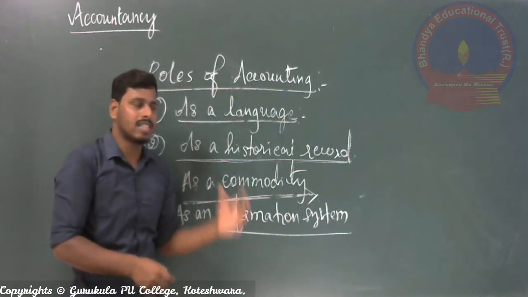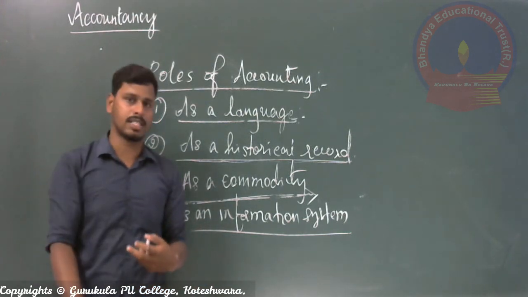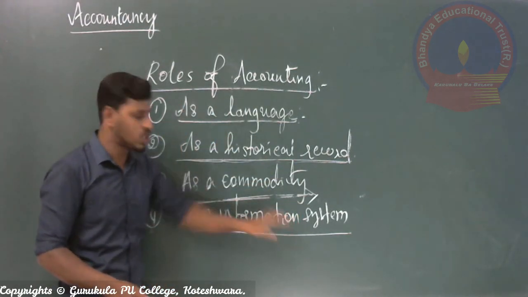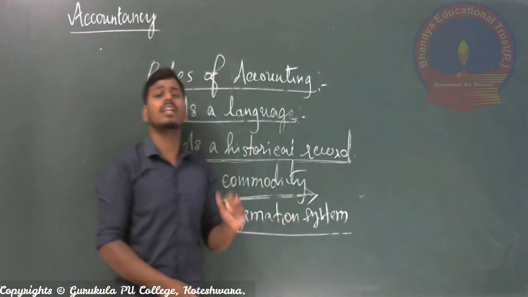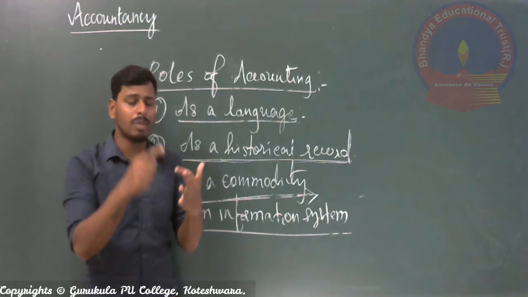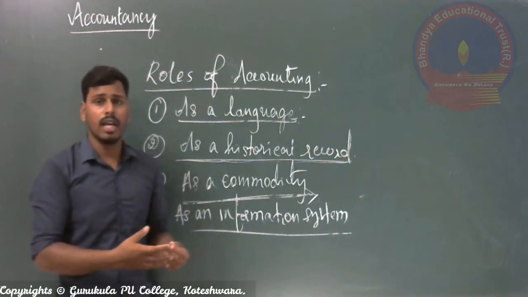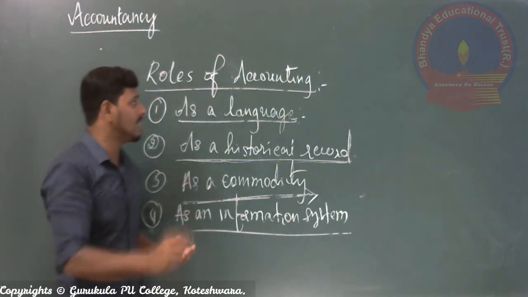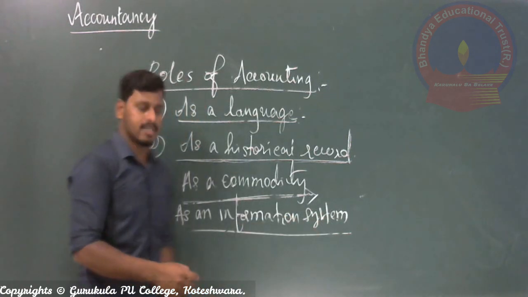When other people provide information about the activities of the business concern, at the same time accounting also provides us very good information, right? So it always acts as an information system about the business. Whatever information you require, it may be about profit or loss, the payment of salary, or goods sold or goods purchased. For anything, if you want information, it is always given by the one process in the business called accounting. So accounting always acts as an information system.